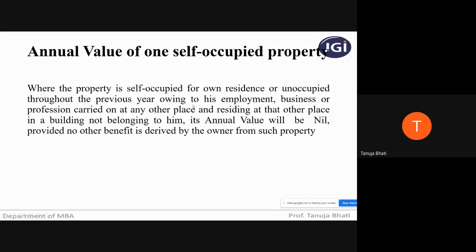So what are they telling? That when you calculate income from house property, if any assessee is having a self-occupied property, as I told you, self-occupied property is a property that is occupied by the assessee himself. So suppose I am having a house in Belgaum, but I am working in Pune.